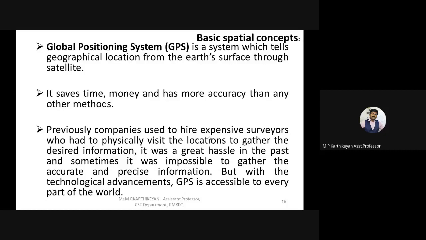Imagine an XY graph where there is a positive x and y part, a negative x and y part, and mixed parts. So either a position is given in a graph with x and y axis, or a position is given in a latitude and longitude direction. For example, 30 degrees north, 40 degrees west means it will have some location over there. So this is the global positioning system.